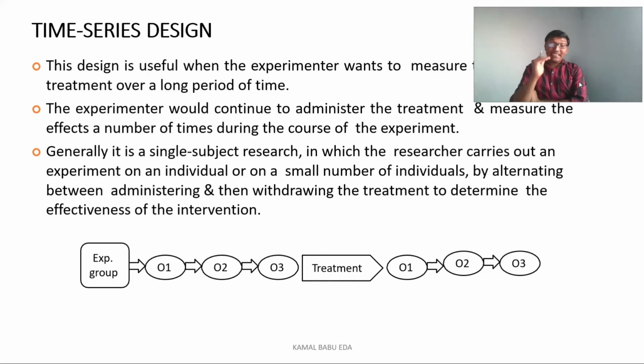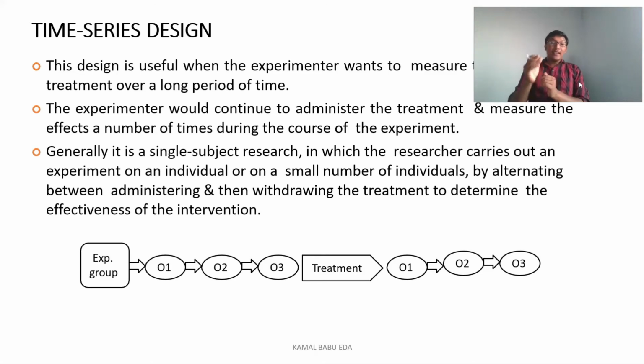The other type of design that we are going to discuss now is the time series design. This one is also from the quasi experimental research designs. In quasi experimental research design, we have seen the non randomized control group design, or non equivalent control group design. Now we will see the time series design. In this type of design, the researcher or experimenter wants to measure the effect of treatment when it is prolonged for a long period of time. So the experimenter continues to administer the treatment and measures the effects a number of times during the course of the experiment.